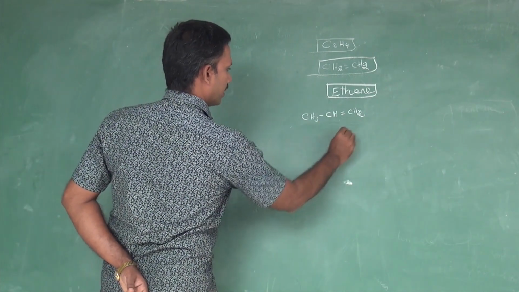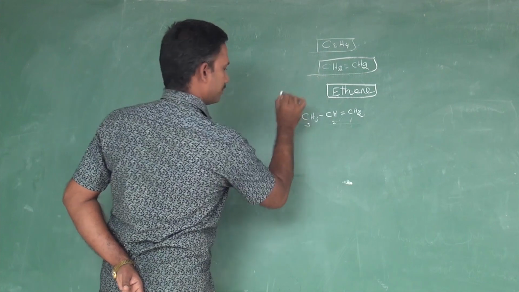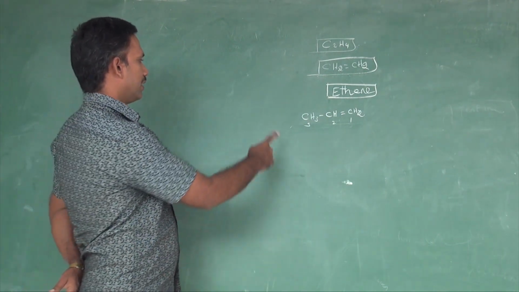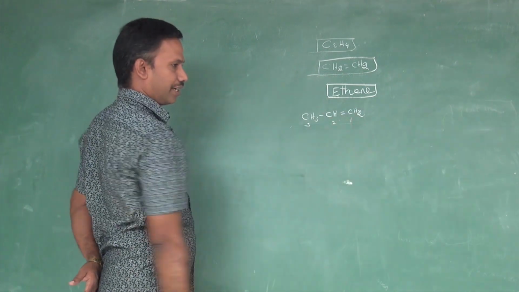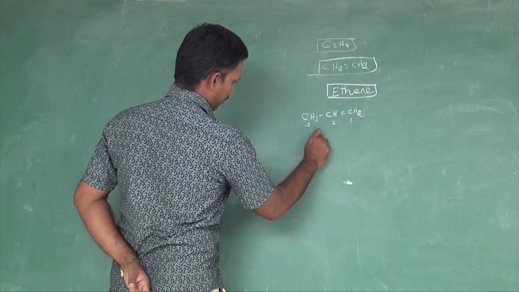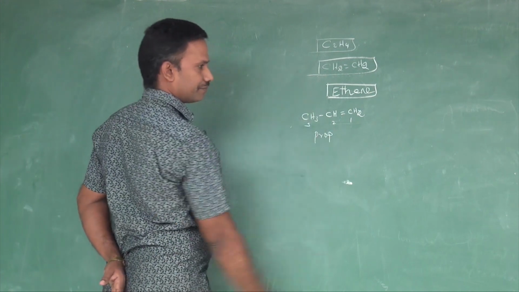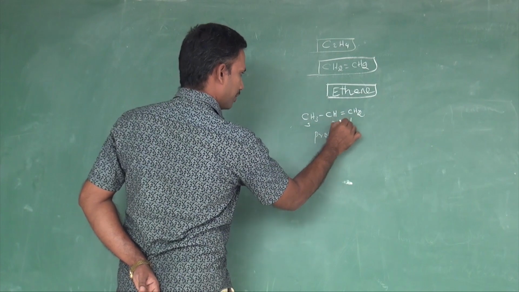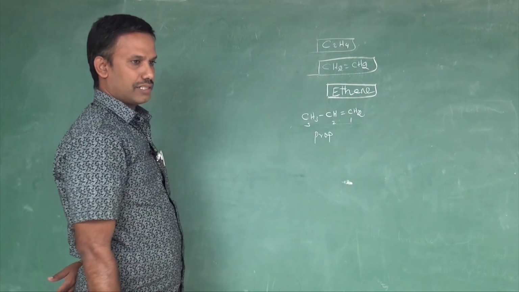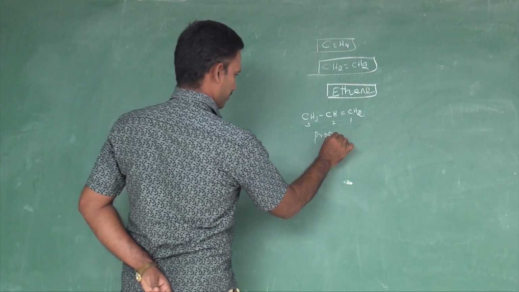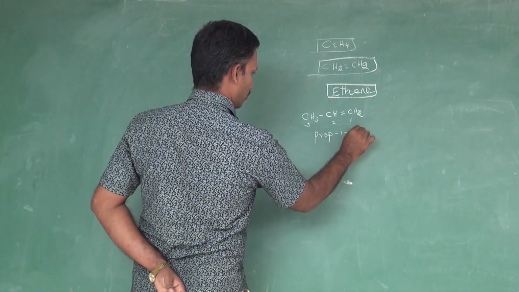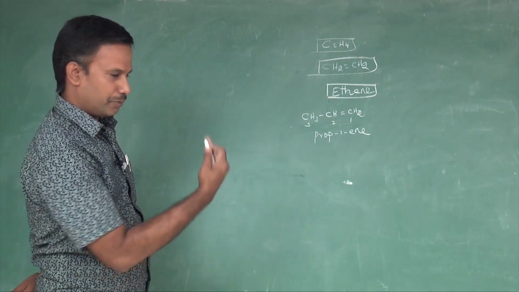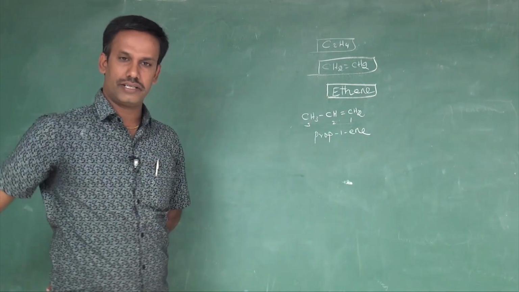So the numbering should be 1, 2, 3. Is there any prefix? No prefix. All carbons come under the main chain. So 3 carbons, prop. Then ene. Before that, we need to mention the place of the double bond. It is on the first carbon. So prop-1-ene. It is a proper way to mention that.